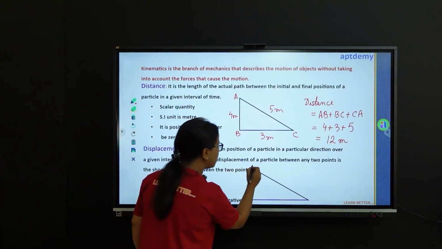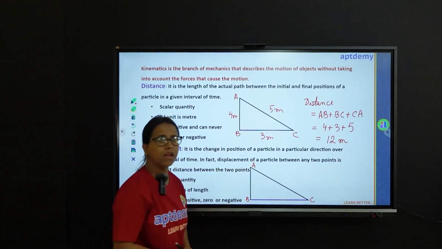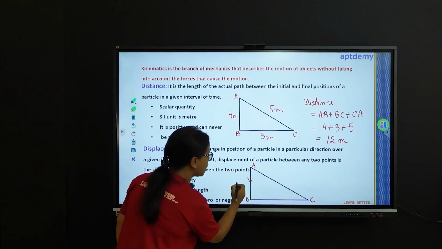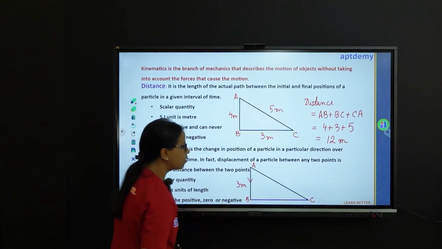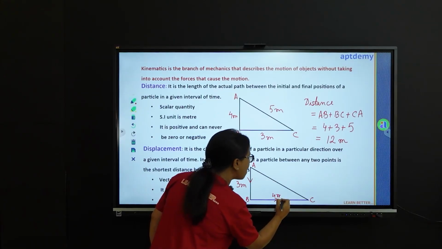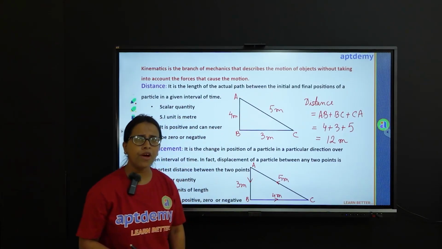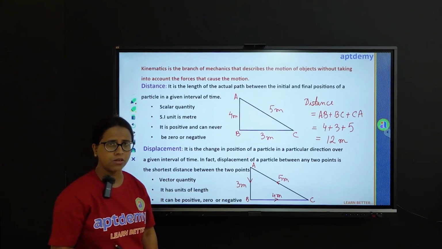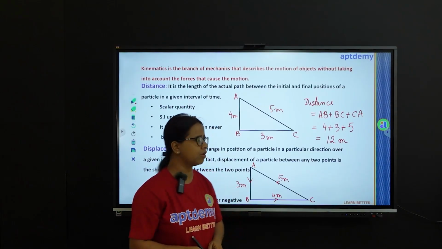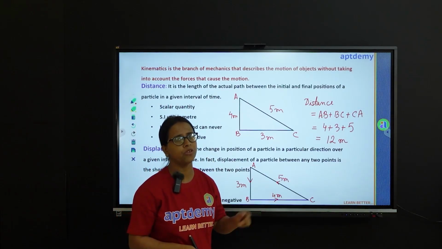We have the same diagram here. This is A, B and C. Suppose the particle is moving from A to B, a distance of say 3 meters, from B to C a distance of 4 meters, and from C to A a distance of 5 meters. Now if I ask you to find out the displacement, how will you do so? Now you have to recall the definition. What is the definition of displacement? It is the change in position in a particular direction.